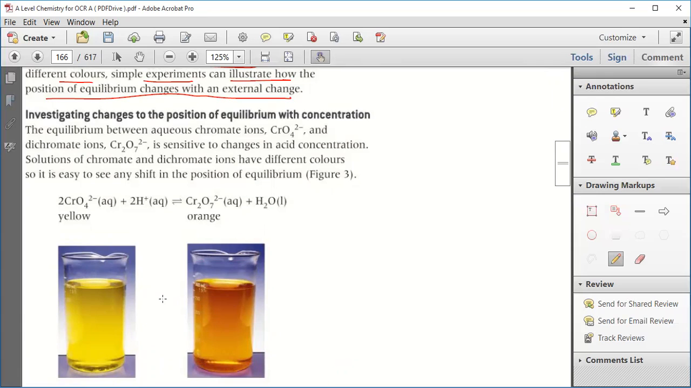Now see, the equilibrium between the aqueous chromate ions, CrO4 2 minus, and dichromate ions, Cr2O7 2 minus, is sensitive to change in the acid concentration. The solutions of chromate and dichromate ions have different colors, so it is easy to see whether there is any change in the position of equilibrium. If there is a chromate ion, yellow in color, and you add H positive ions into it, what will happen? It will convert into orange color.